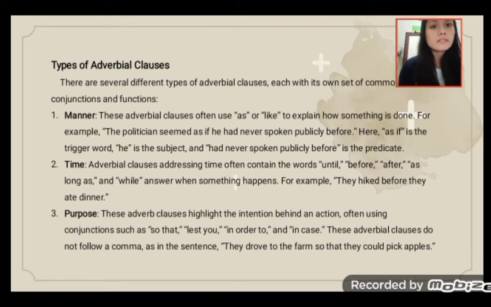Purpose. These adverb clauses highlight the intention behind an action, often using conjunctions such as so that, lest, in order to, and in case. For example, the sentence: they drove to the farm so that they could pick apples.